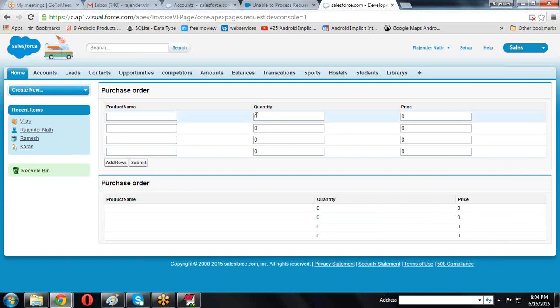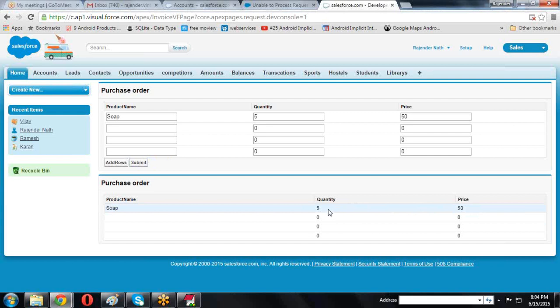If I change the values, quantity equal to 5, price equal to 50, so product is equal to soap. If I click the submit button, does it not refresh? So it refreshed, 55.